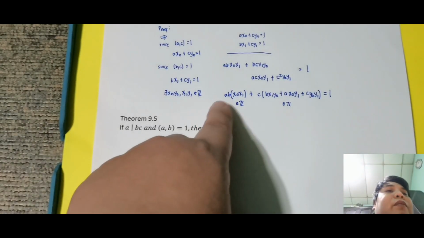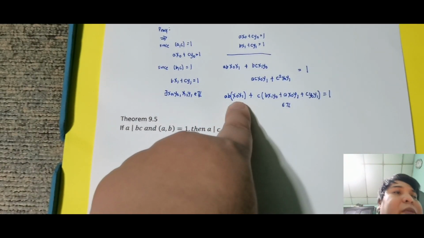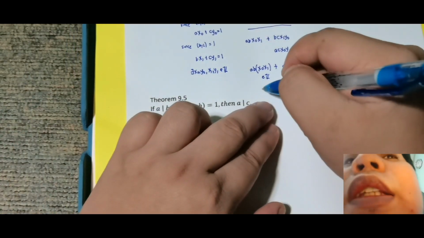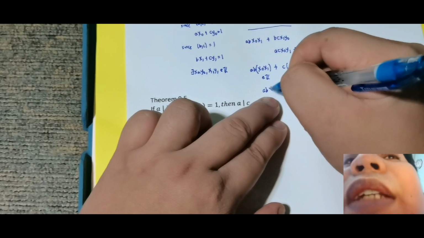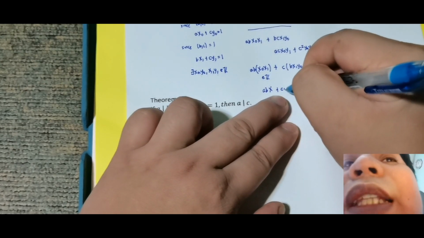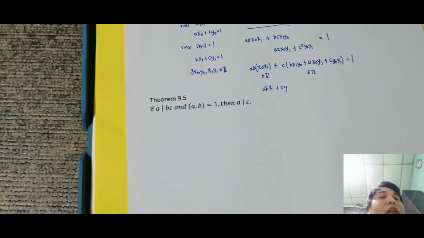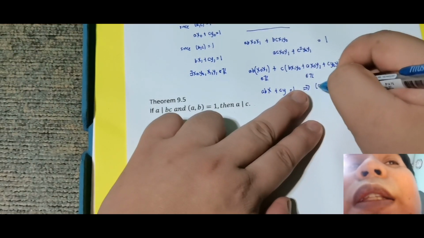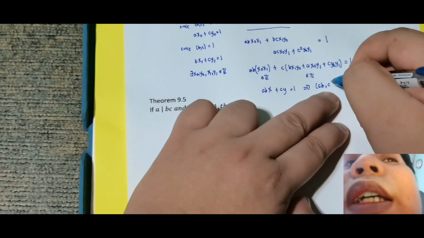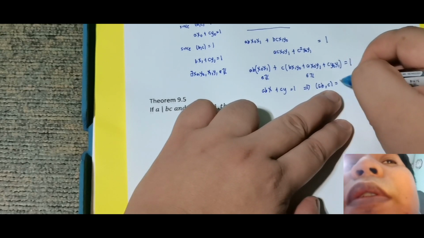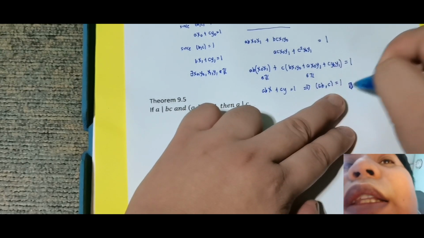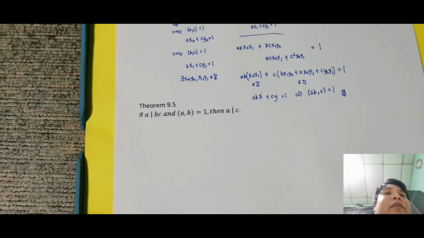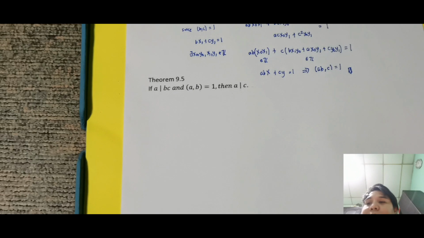So, kung napansin mo, AB times something plus C times something is equal to 1. So, rewrite ko na lang, this is AB times X plus C times Y. So, nilet ko lang na Y itong buo yan, which is equal to 1. Therefore, this implies that AB is relatively prime to C. Okay, so that is done. So, again, pinrove ko lang yung papunta. Ganun lang yung nangyari. Okay, so let's have theorem 9.5.